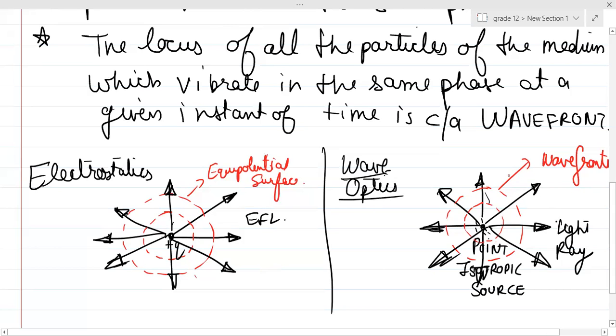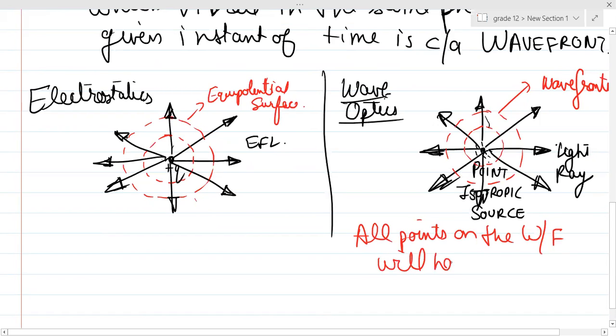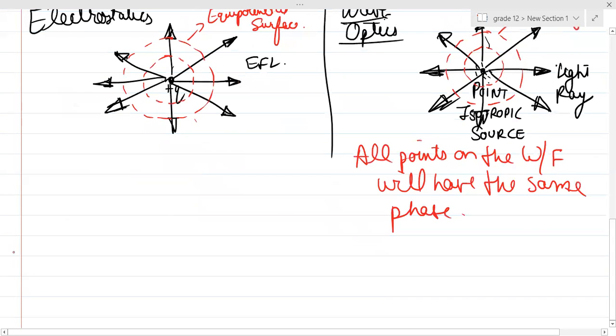All points on this wavefront will have the same phase. Always remember, all points on the wavefront will have the same phase as each other, so all of them will vibrate in the same phase. Remember this, it is very important. Is it clear, guys?